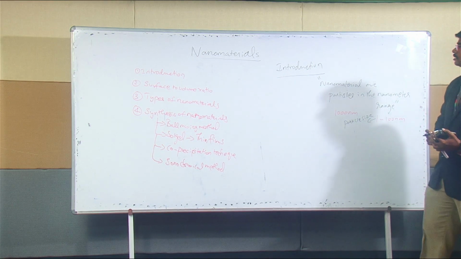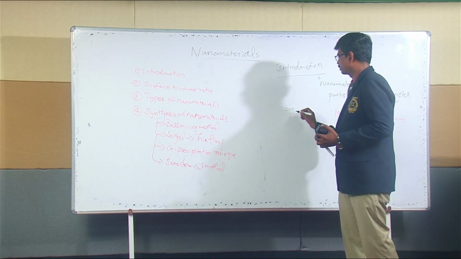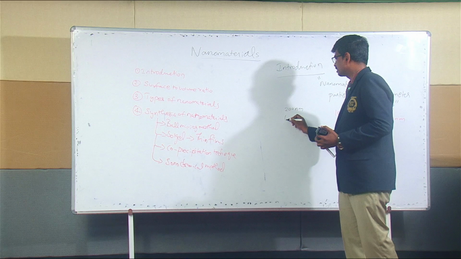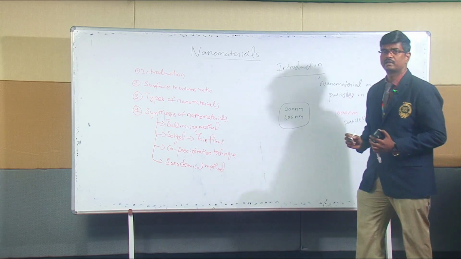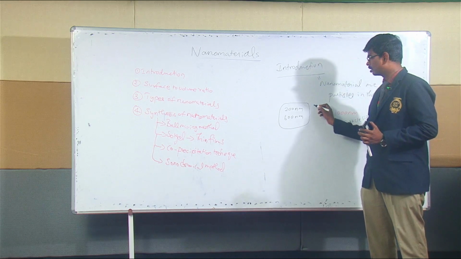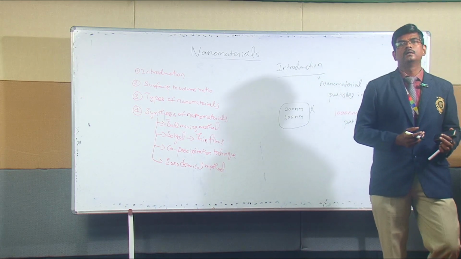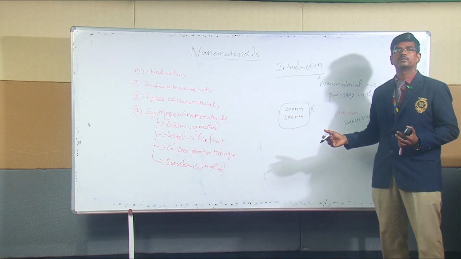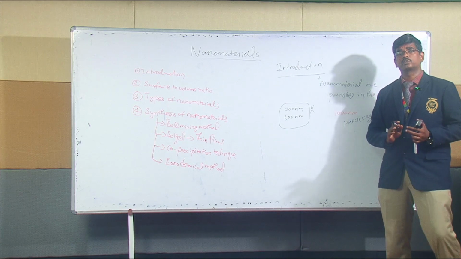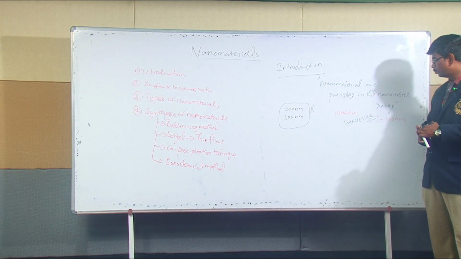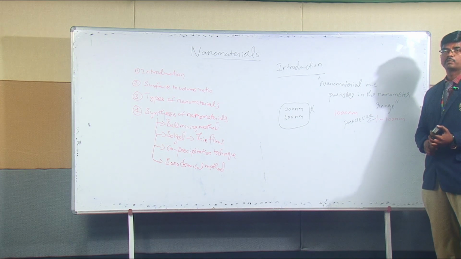But a few scientists consider 200 nanometers, 600 nanometers as nanomaterials, but it is not right. Though they claim in some research papers that 200 nanometer is used as a nanoparticle, definitely not. What is universally accepted so far is that if the particle size is between 1 to 100 nanometer, that is a nanomaterial. Otherwise, it is not a nanomaterial.